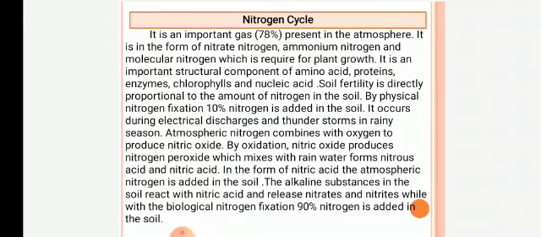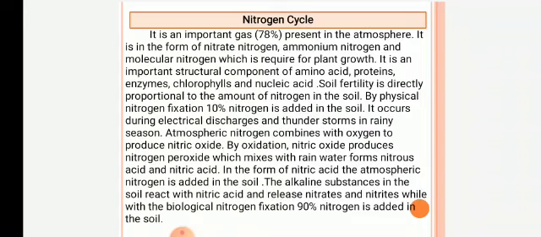Atmospheric nitrogen combines with oxygen to produce nitric oxide. By oxidation, nitric oxide produces nitrogen peroxide, which mixes with rainwater and forms nitrous acid and nitric acid. In this form, nitrogen is added in the soil. The alkaline substances in the soil react with nitric acid and release nitrates and nitrites.